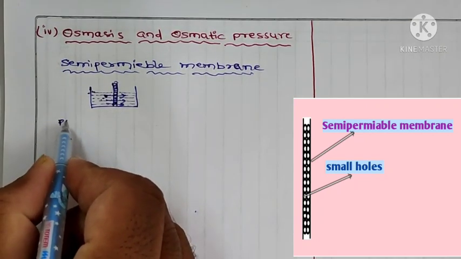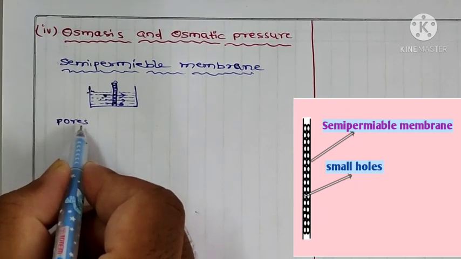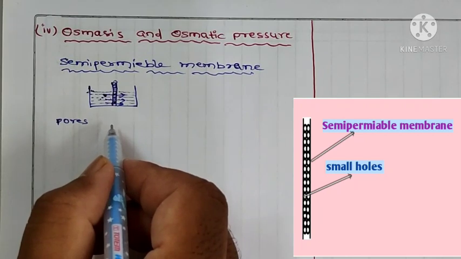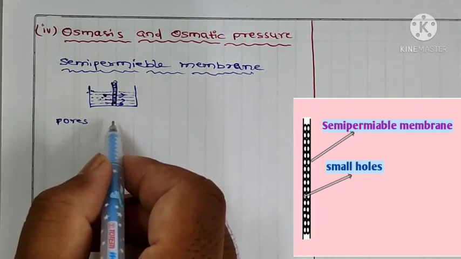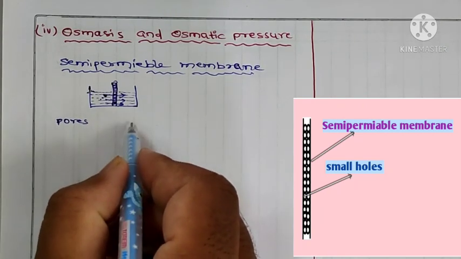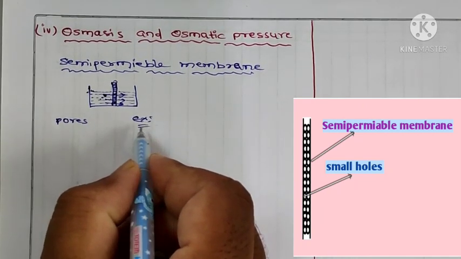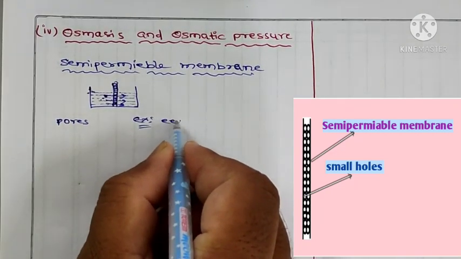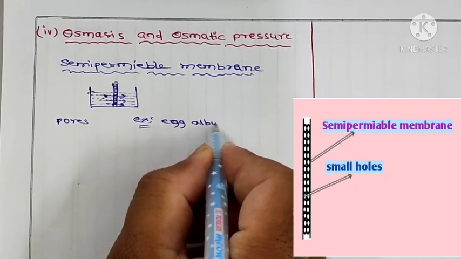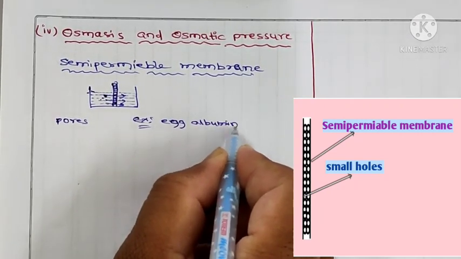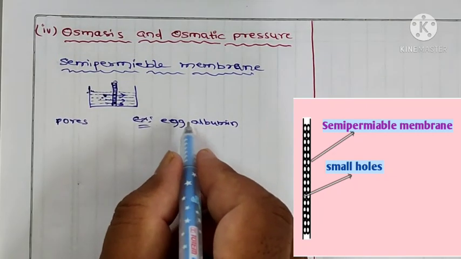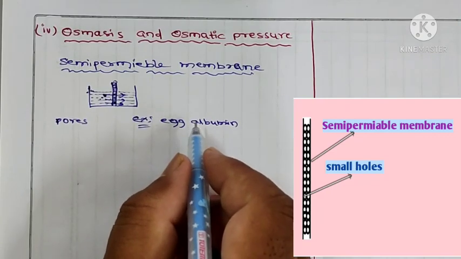It is a porous membrane, meaning it has small holes, and it can be a biological membrane or synthetic membrane or polymeric membrane. For example, egg albumin is used as a semi-permeable membrane. That egg albumin has small holes.